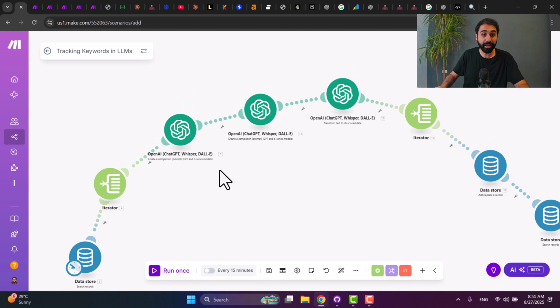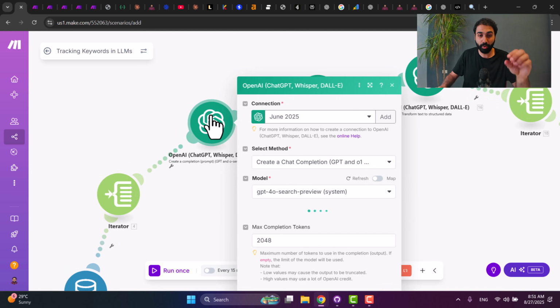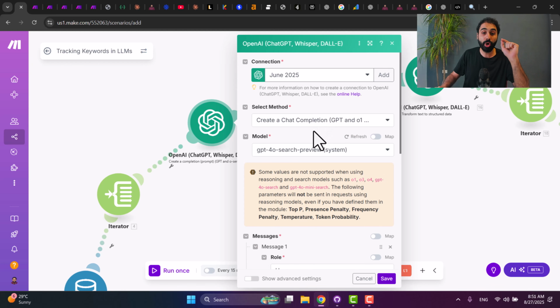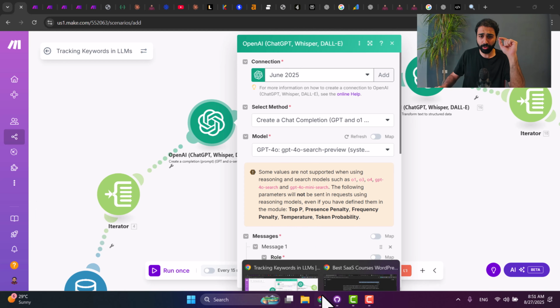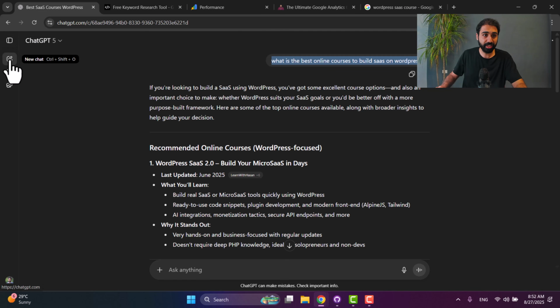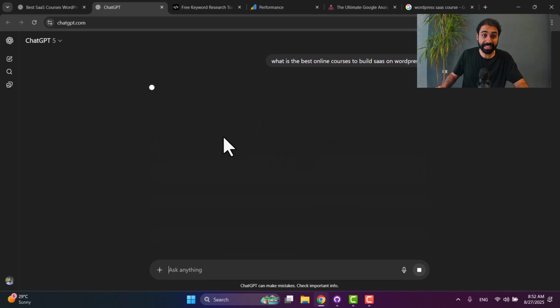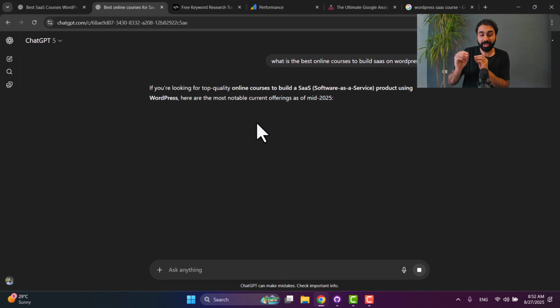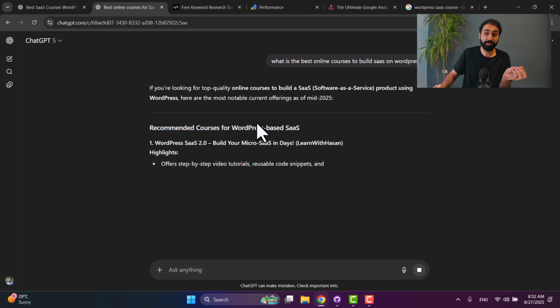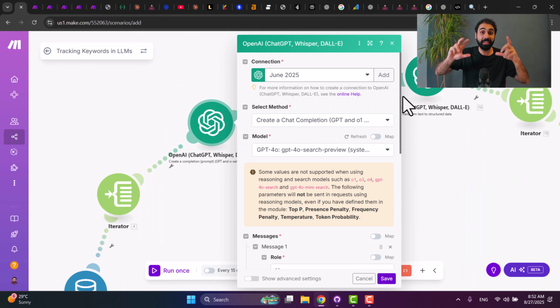Then we go and call ChatGPT. This one, please focus here. What I'm doing simply is I'm calling ChatGPT with GPT-4o search preview. So here, one important point. If you go to ChatGPT again, let's repeat the session, new chat, copy the prompt. Please focus here. You will see that ChatGPT is searching the web. You see, it searches the web before generating the answer. So here we are using a tool to search, then it responds. The same here, if you want to mimic this behavior, you need to use a search preview.